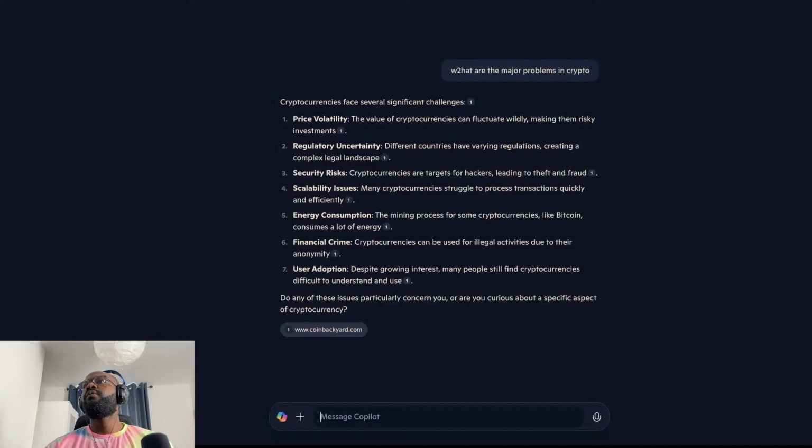Now, the first thing I usually do when I'm looking for a crypto project to invest in is I use AI to help me with this analysis in order to streamline it and make it quick and easy. Now, I need to understand what problems this crypto project is trying to solve, because if the crypto project is not solving a problem, it's pretty much a meme coin. And investing in a meme coin is pretty much just like gambling and hoping that the crypto project is going to do well. Now, instead of me just gambling and throwing my money away, the best thing to do is